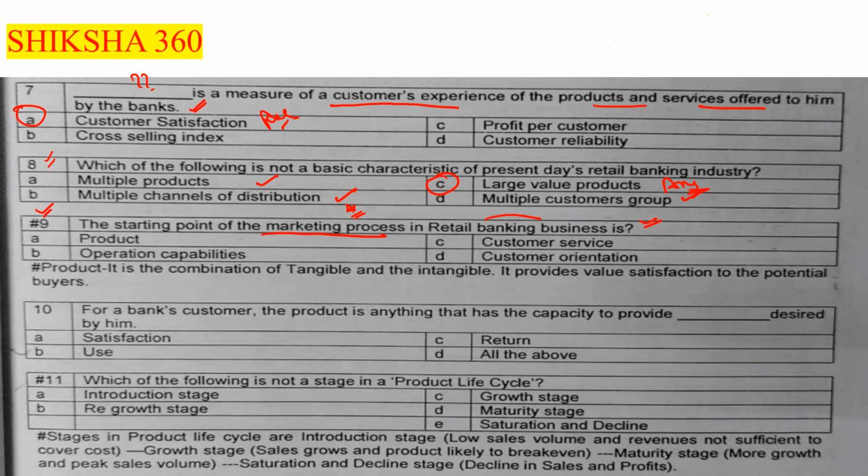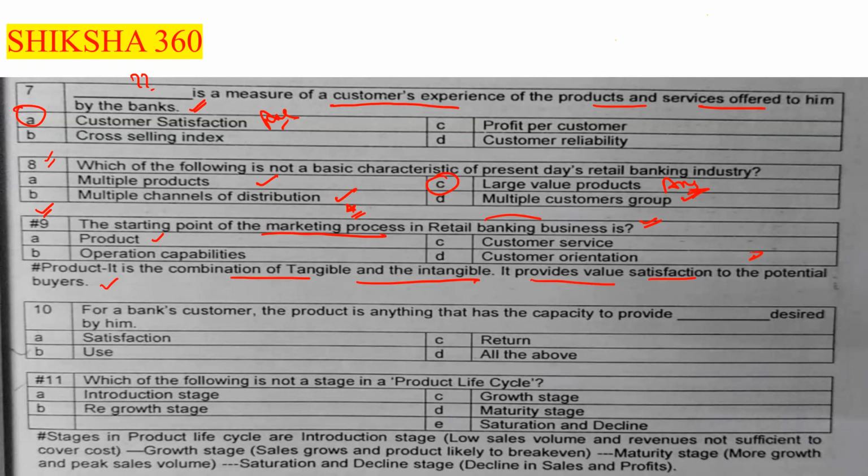According to me, the answer is option number A, because we have to have the product in our hands for starting the marketing. So the 9th question answer is option A, that is product. So what is a product? It is the combination of tangible and intangible, which provides value satisfaction to the potential buyers.